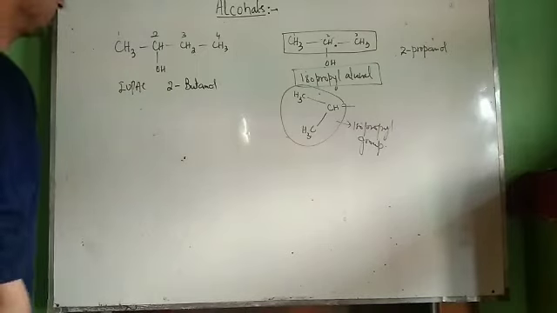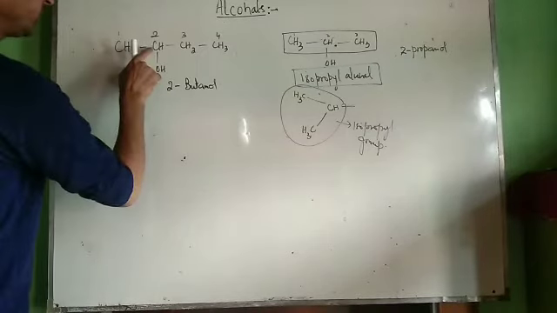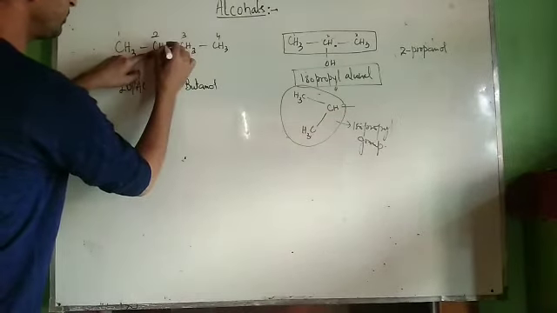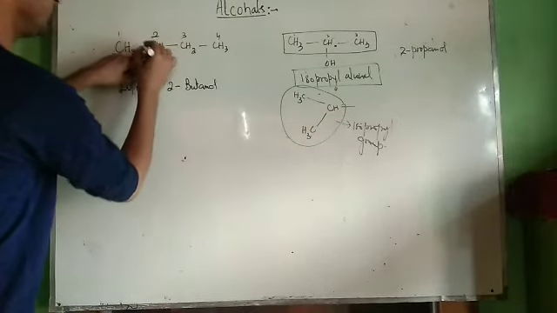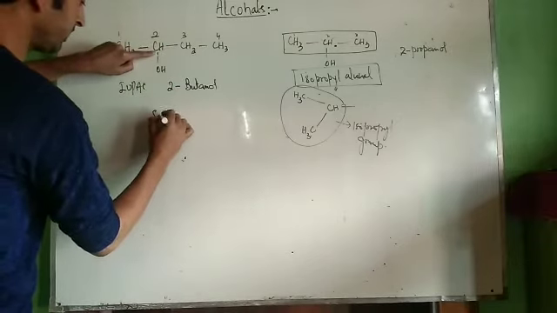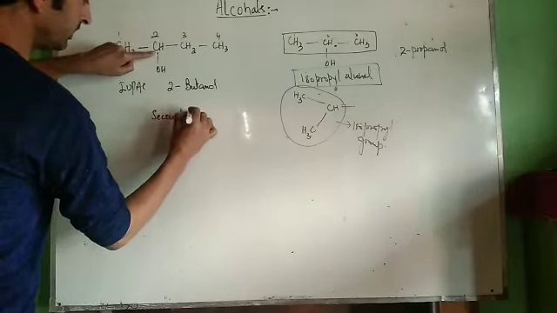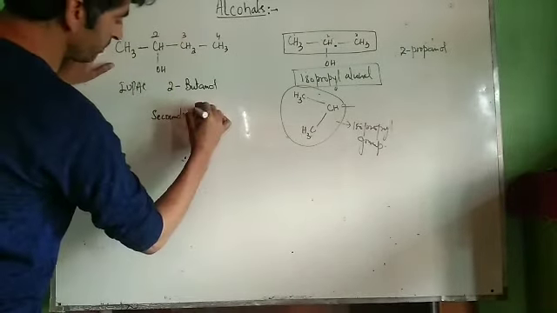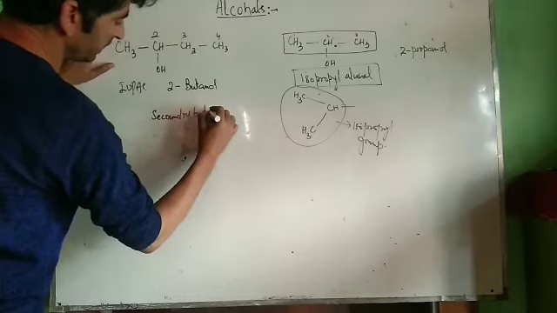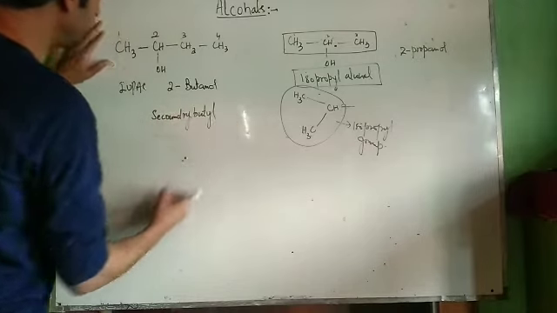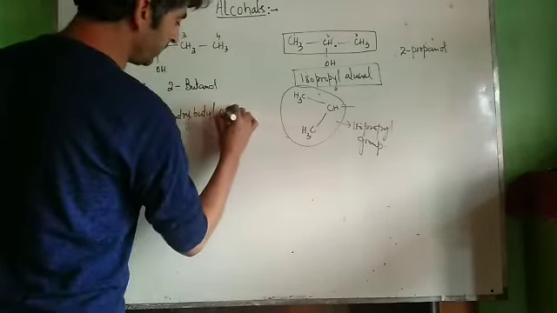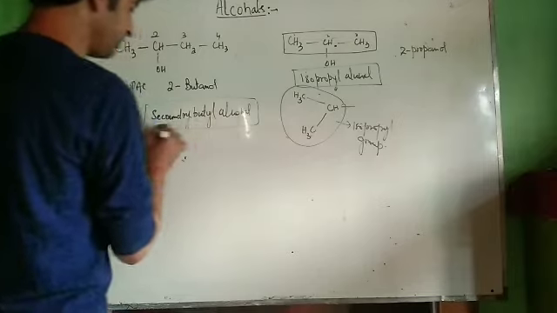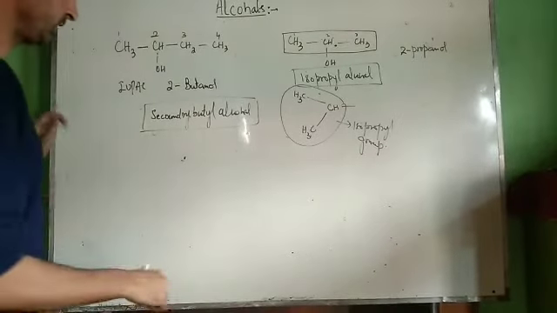How can we name it in the common system? In the common system, let us take this carbon atom. This carbon atom is directly attached to one carbon atom on this side and one carbon atom on this side. Therefore, it is a secondary carbon atom. Now, how many carbon atoms are there in total in this compound? 4, which means secondary butyl. It is secondary butyl alcohol. That's important. You have to remember the structure of secondary butyl alcohol.